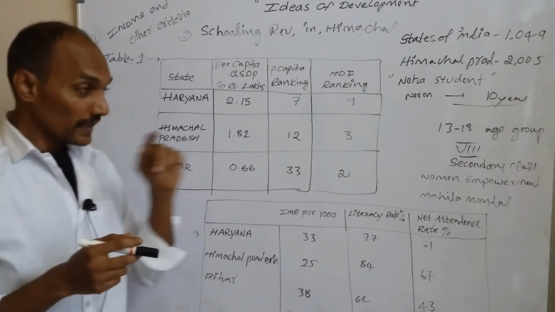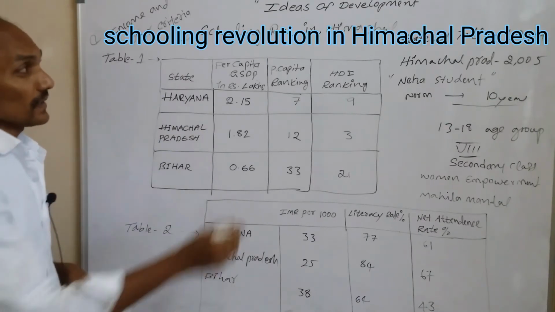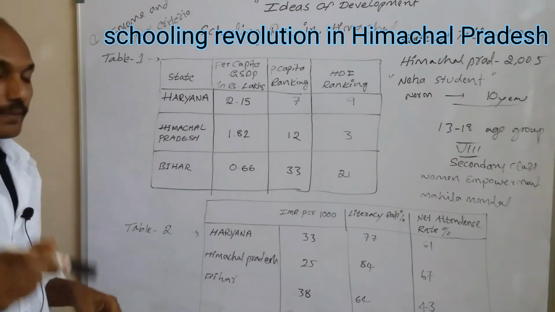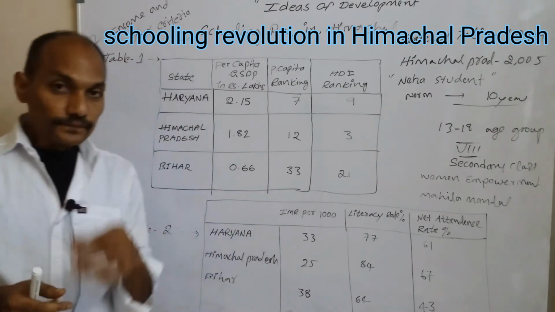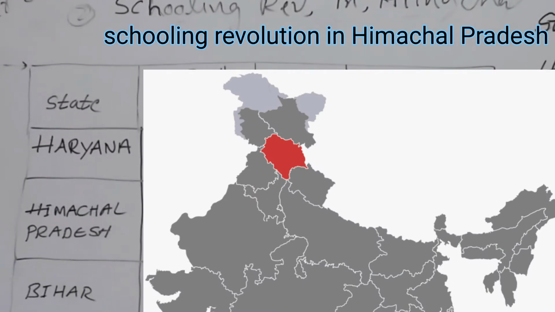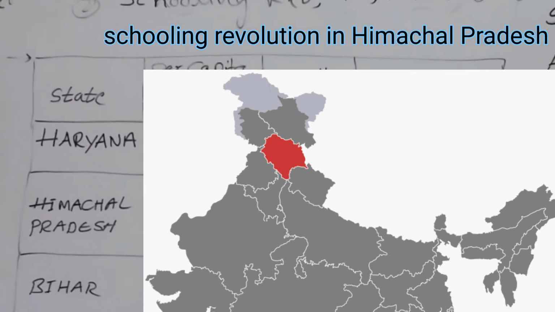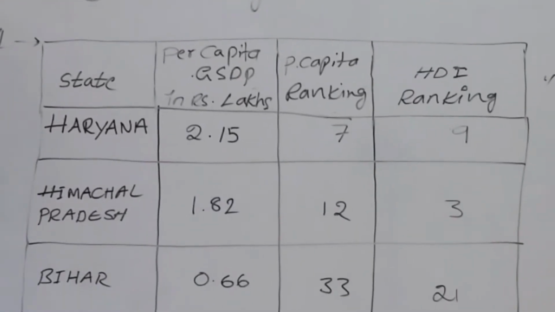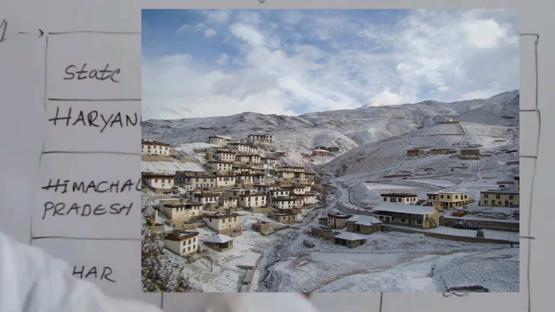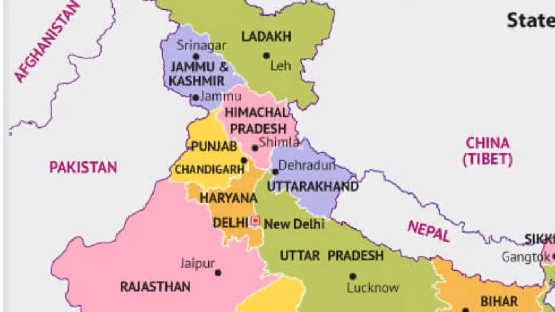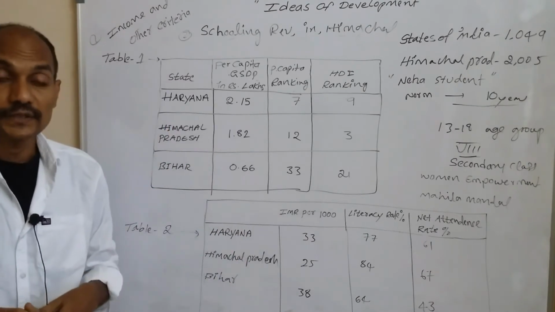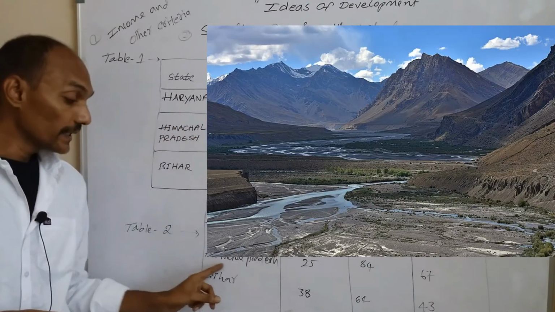Okay, now let's move to the schooling revolution in Himachal Pradesh. At the time of Indian independence, Himachal Pradesh was also like other states of India. That means some states are backward, some states are forward in development. So Himachal Pradesh was very backward in education and also in development programs. Being a hilly region, there is a low density of population in Himachal Pradesh.